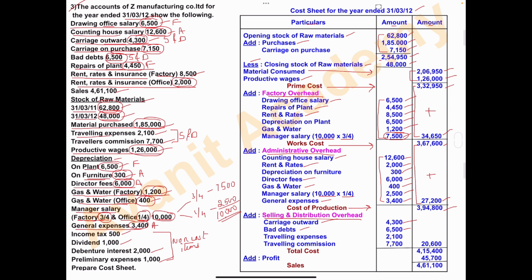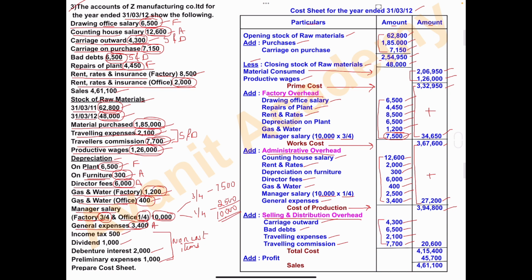Next are travelers expenses and travelers commission. Both items we have to take under the head selling and distribution overhead. Traveling expenses is 2,100 and travelers commission is 7,700. Okay, four items.